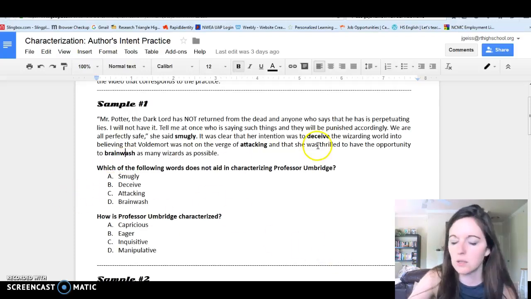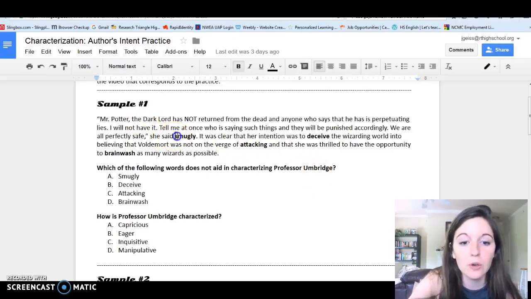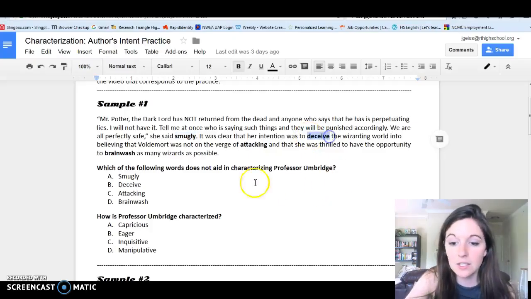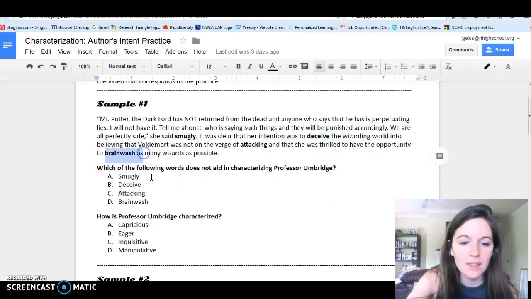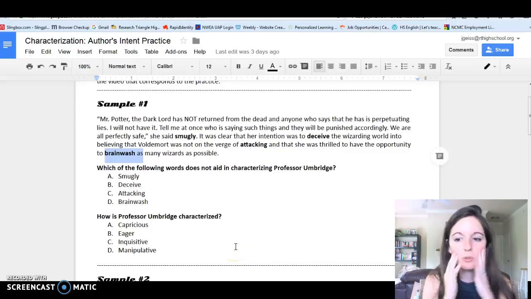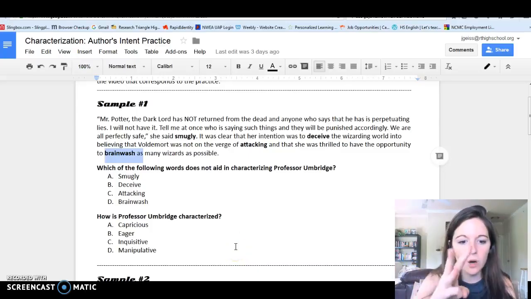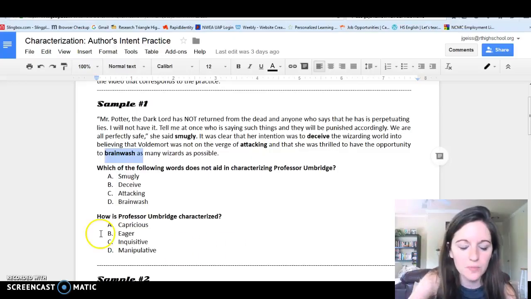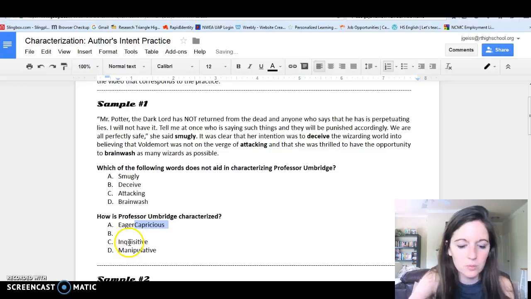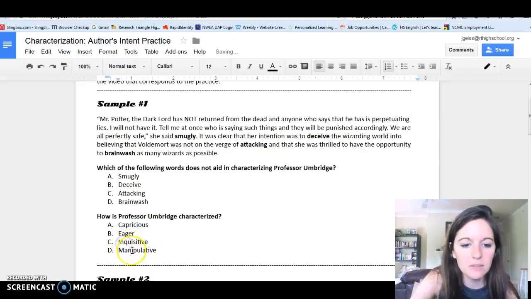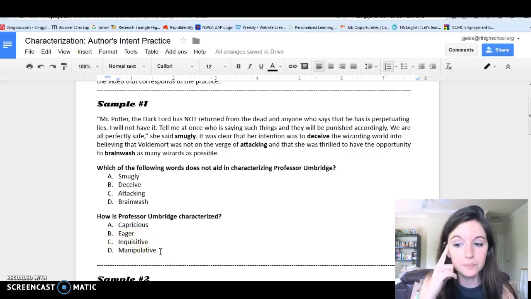So say this question wasn't here, and instead we just read through and found smugly, that's direct characterization, deceive, that's indirect, brainwash, that's also indirect. Now if we put these 3 words together, smug, deceive, brainwash, what does that get us to? Does it get us to capricious, eager, inquisitive, or manipulative?